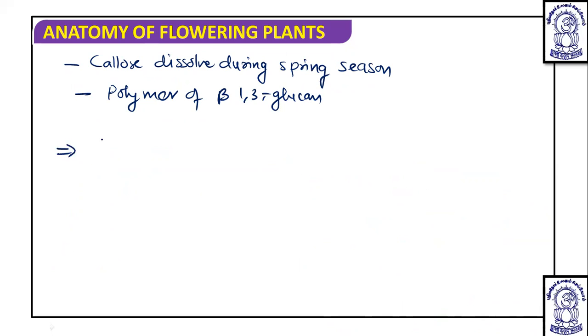Apart from this, they have a special type of P protein. Here P means phloem. Phloem proteins are special proteins found in the sieve element.